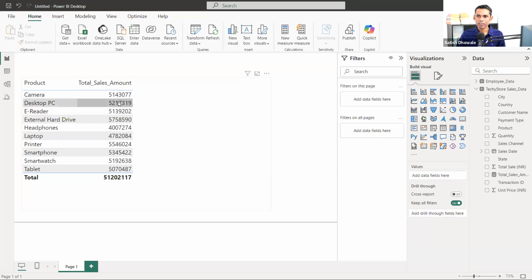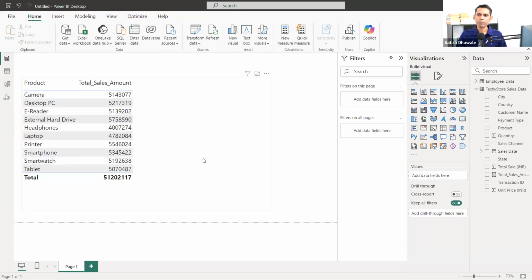Meaning how much growth, or we can say sales increase in the desktop PC, or decrease, compared with the camera. If the camera is 100%, is it increasing by 1% or decreasing, like 101% or 102%. So I want a comparison of all the rest of the products with my first product. Okay, this is my task. Or pick any product. I'm just taking the first product. You can pick any product, right? So I wanted to make a comparison.